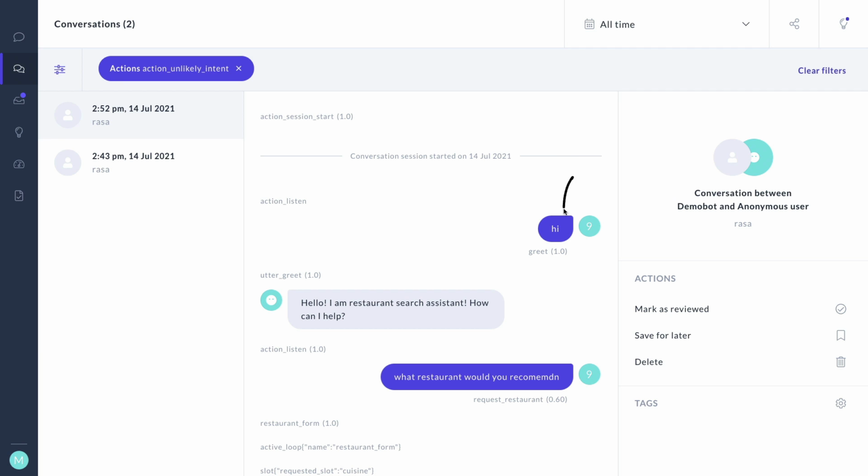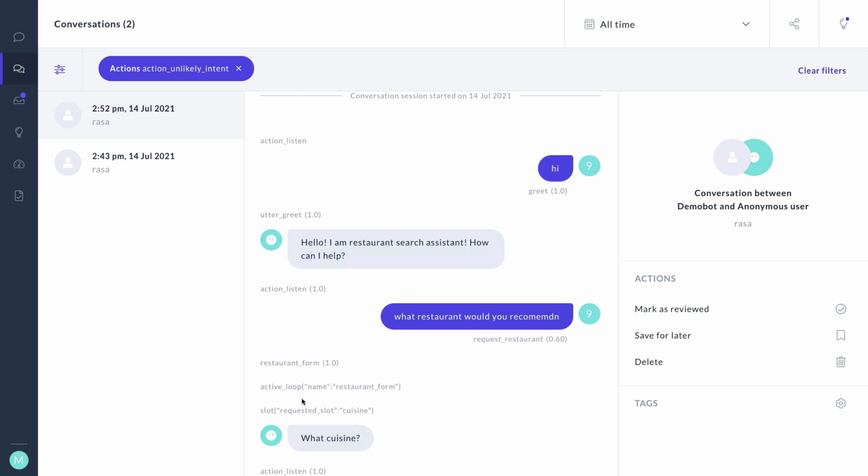Again, we start by saying hi, and after that, we get our greeting, and then we are triggering the request restaurant intent. We are quite literally asking about a restaurant that we would like to recommend, so this indeed should trigger a form. That's how the rules and stories are defined.